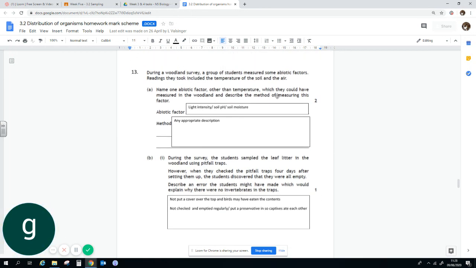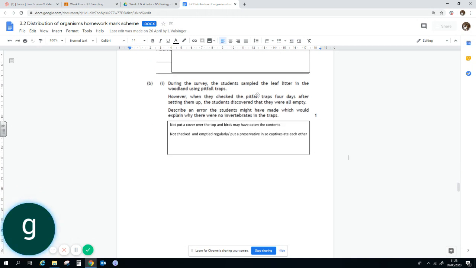Name an abiotic factor other than temperature which would be measured in a woodland and describe the method for measuring it. So light intensity, soil pH, soil moisture. If you've gone with light intensity, you would talk about using a light meter. You would talk about maybe trying to avoid errors by not shading it. If you talked about a soil pH meter, the method is the same. It's putting it in to a consistent depth at each of the sample sites and making sure that you clean it off after use. So a mark for the factor and a mark for the method.